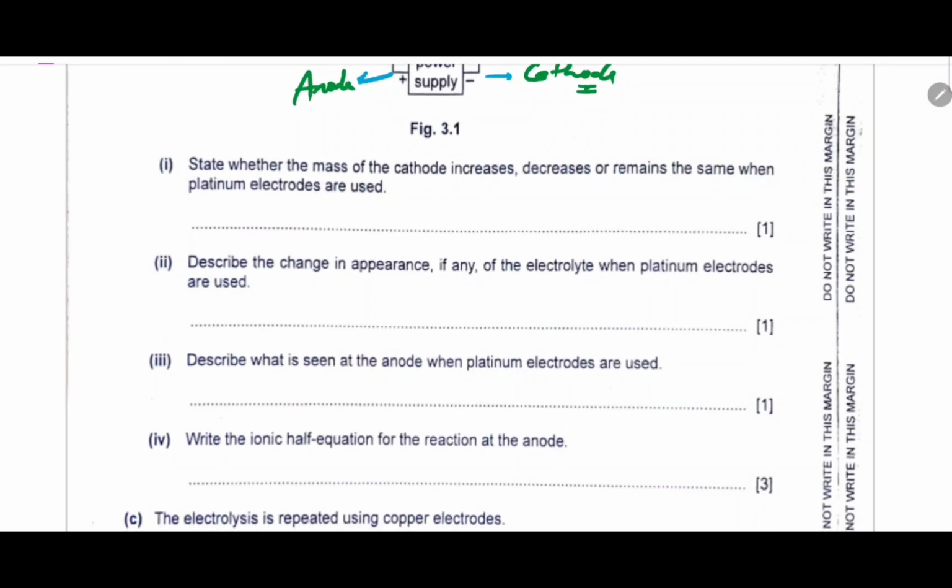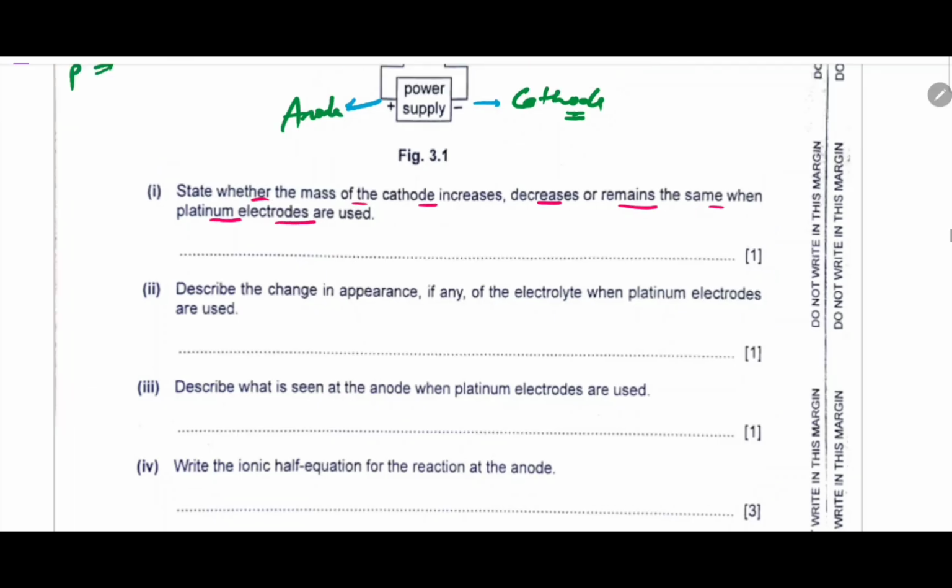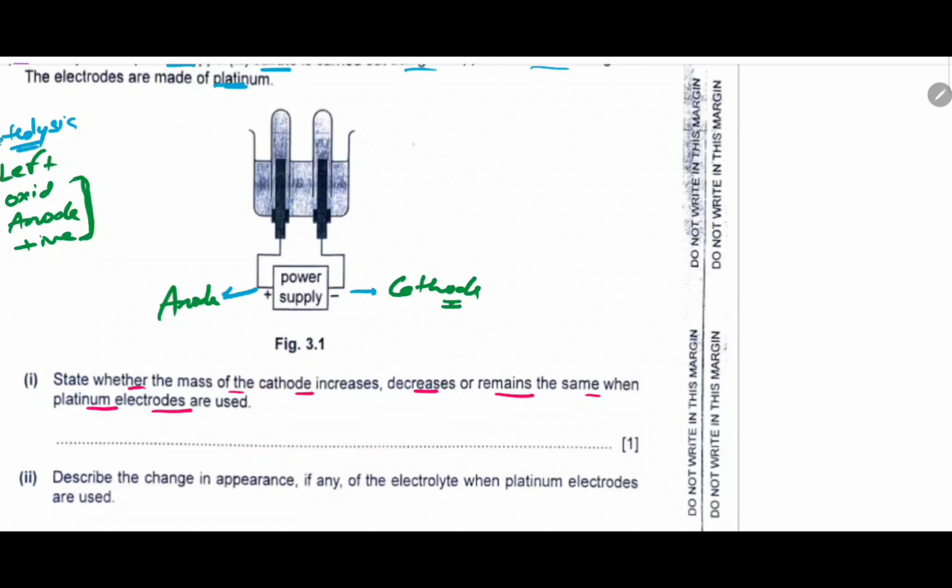Okay, now moving to the next part. What does it say? State whether the mass of the cathode increases, decreases, or remains the same when platinum electrodes are used. As I am using copper sulfate, this CuSO4 breaks to form Cu2 plus and SO4 2 minus ions, and water H2O will break to form H plus and OH minus ions.